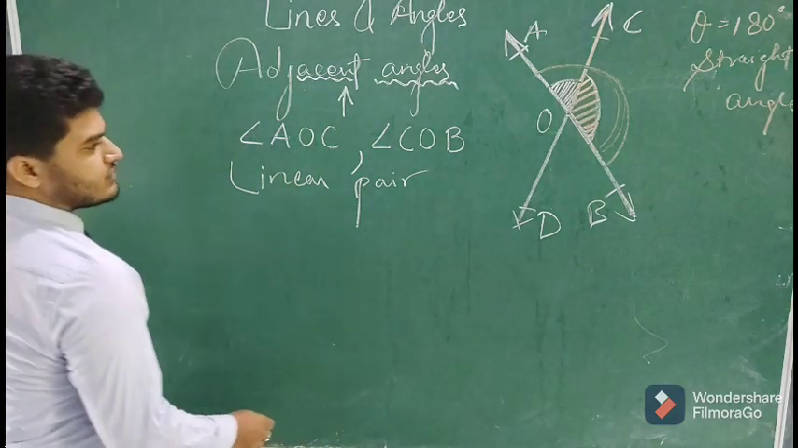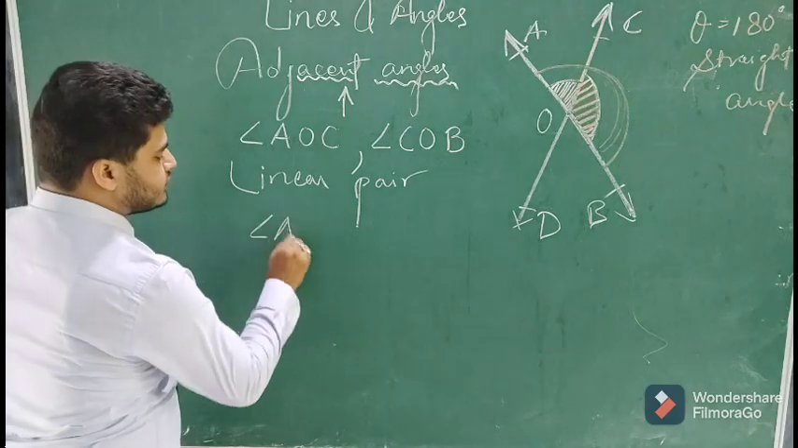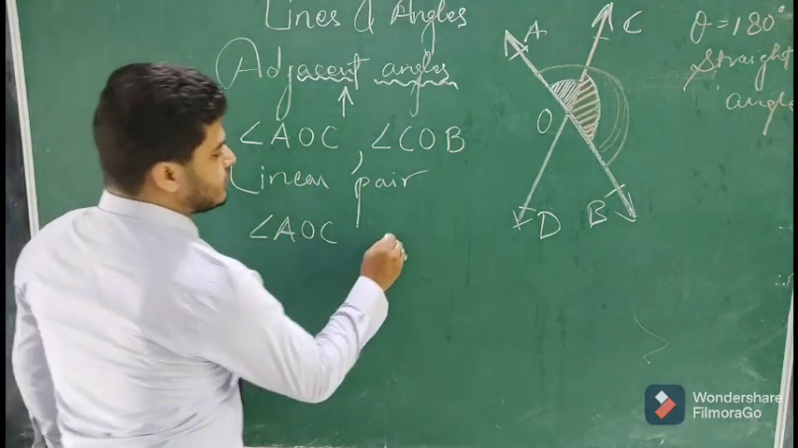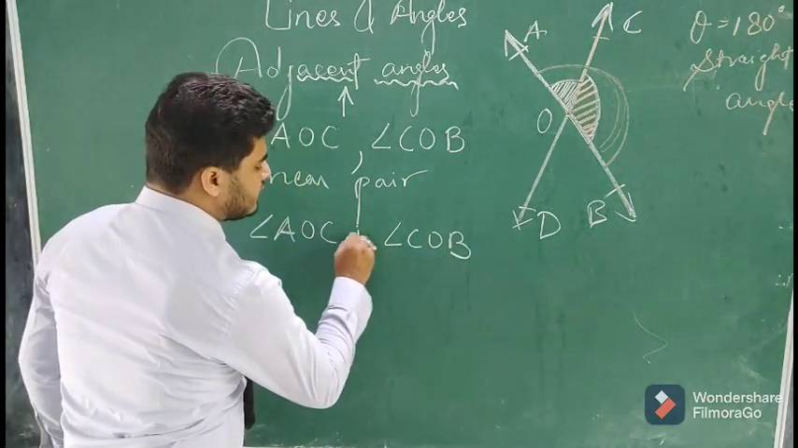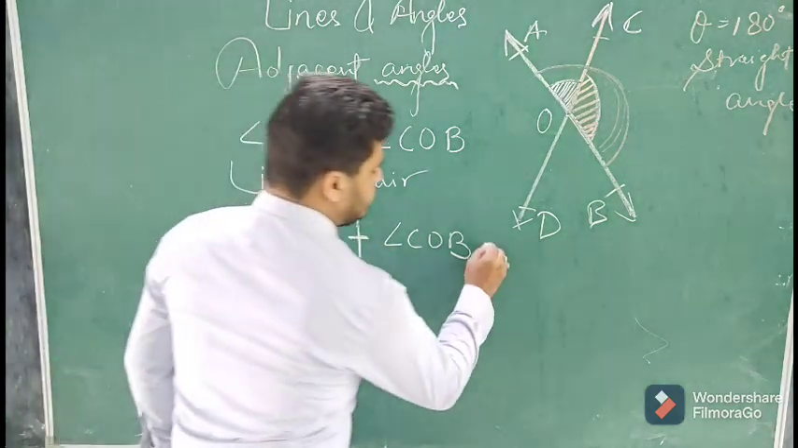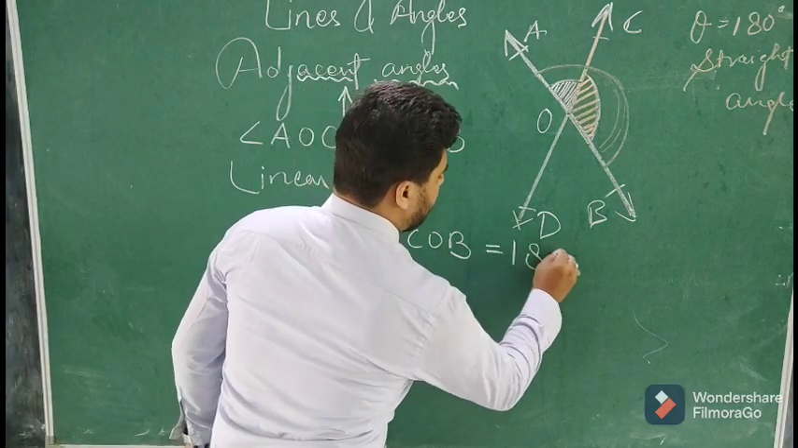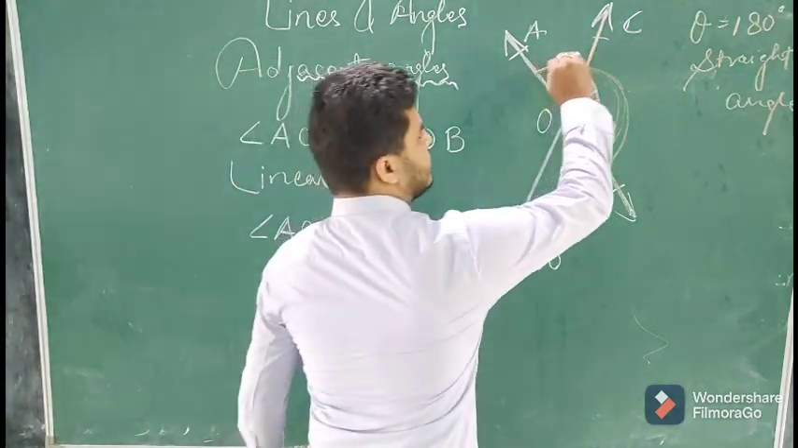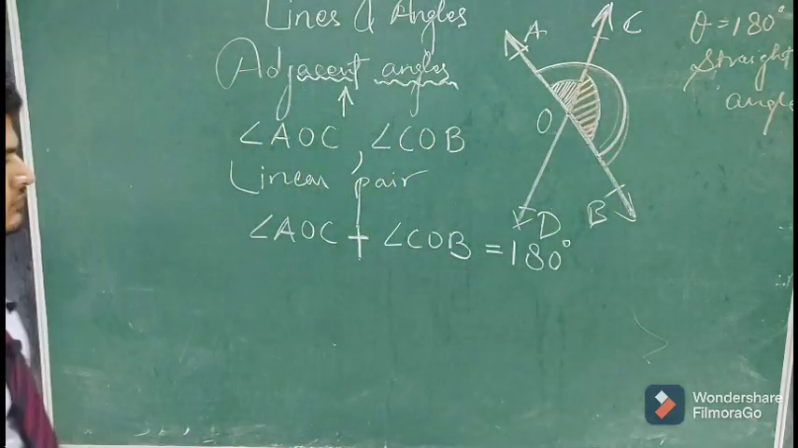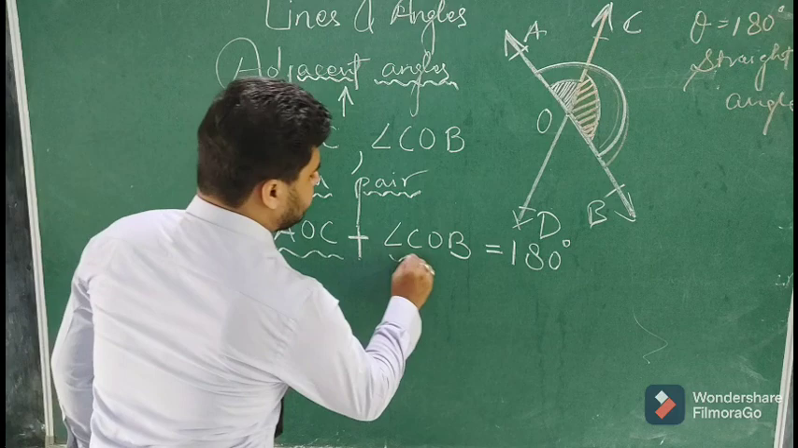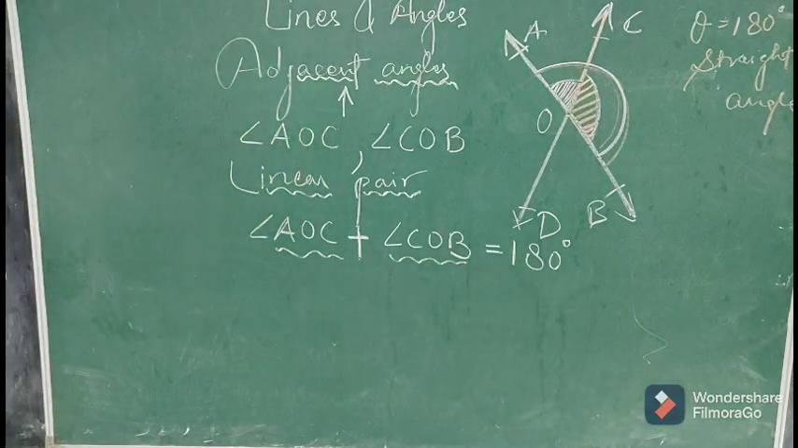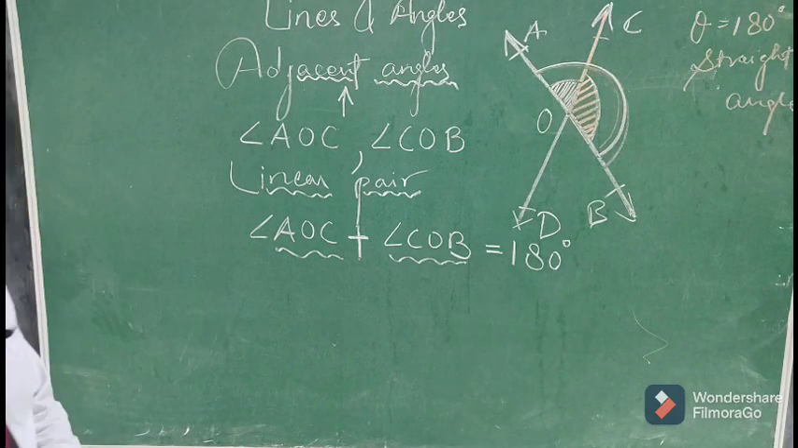the two angles dividing it, that is angle AOC and angle COB, are the two angles which are formed after the division of the straight angle. So their sum will be equal to how much? 180 degree, because it's forming a straight angle. So that is called a linear pair. Those angles are called a linear pair. Linear means straight, pair means two angles. Pair means a group of two. So that is what a linear pair means.